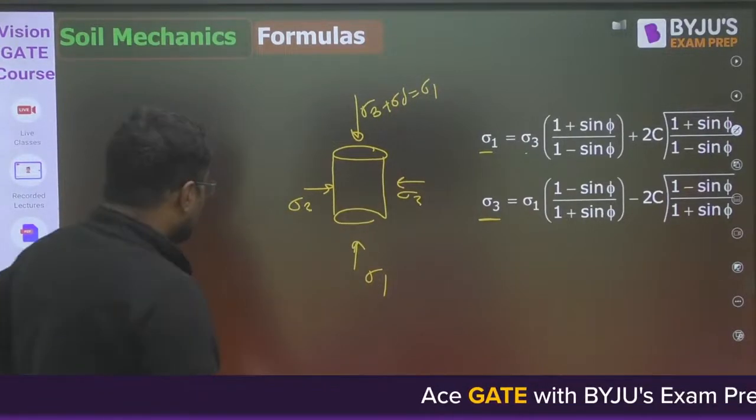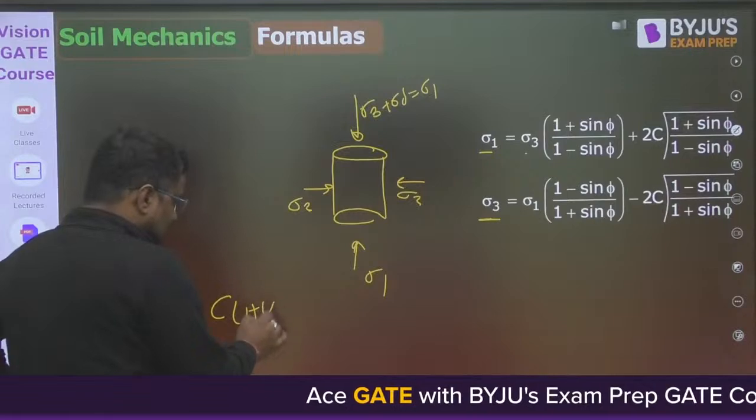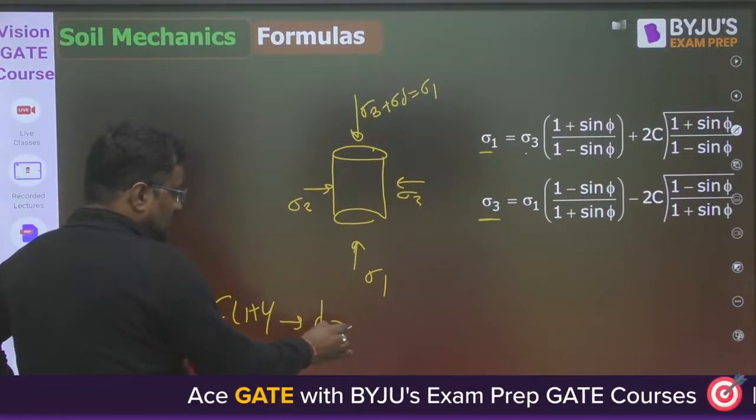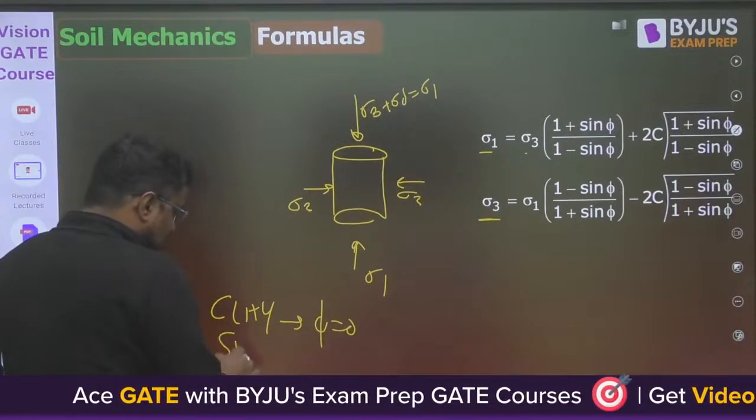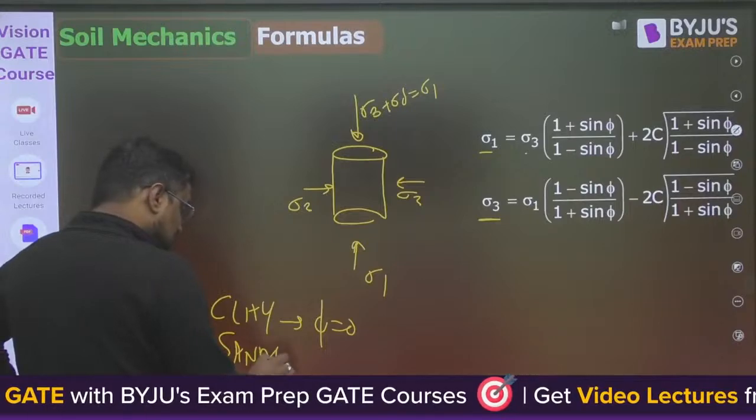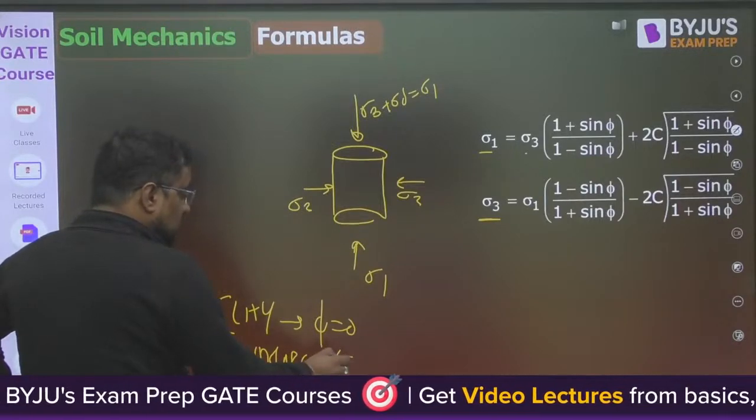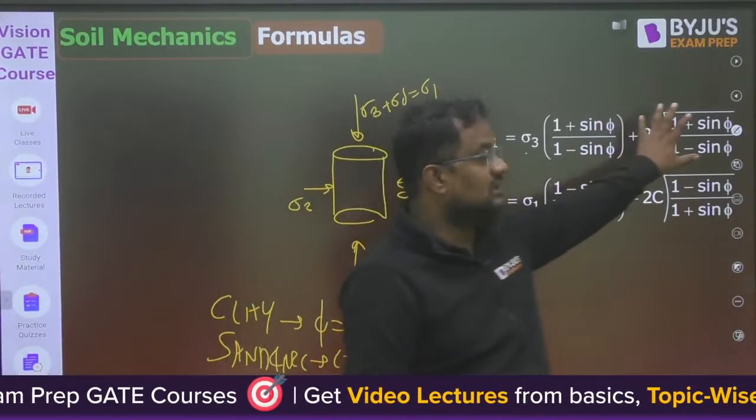For clay, guys, phi is equal to 0. For sand and for NC clay, C is equal to 0, so this term will be 0.